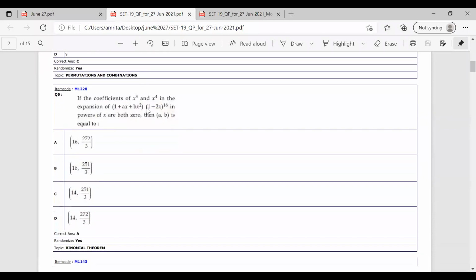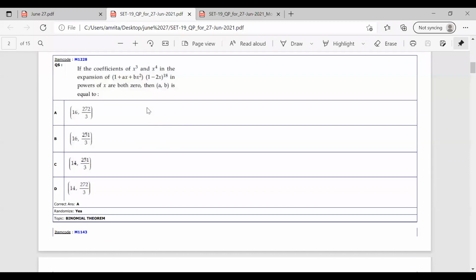Now moving on to the next question. If the coefficients of x cube and x raised to 4 in the expansion of 1 plus ax plus bx square into 1 minus 2x whole raised to 18 in the powers of x are both 0, then ab is equal to.